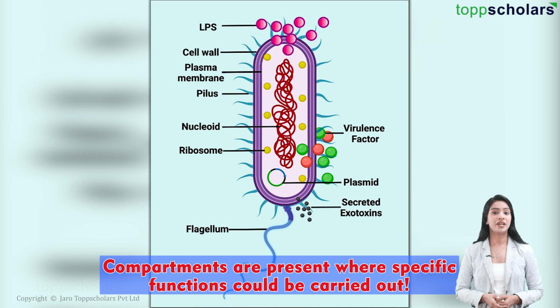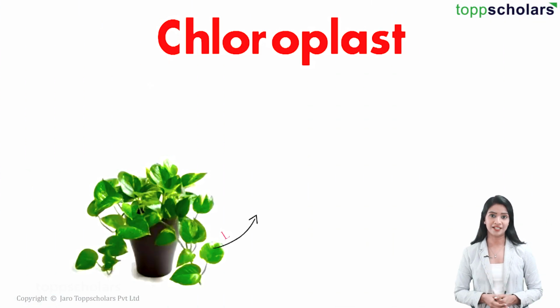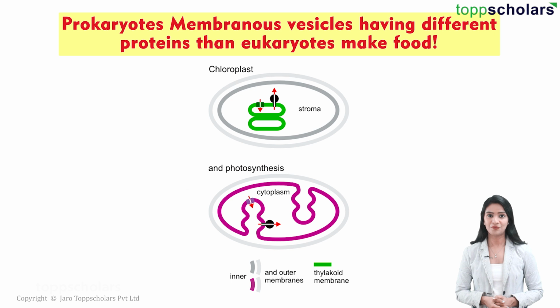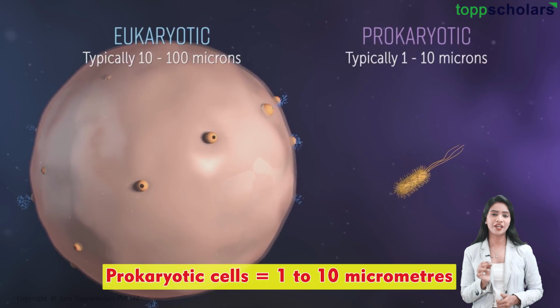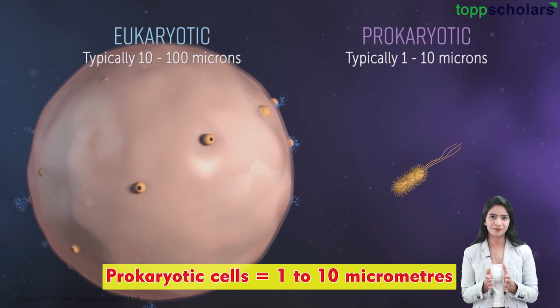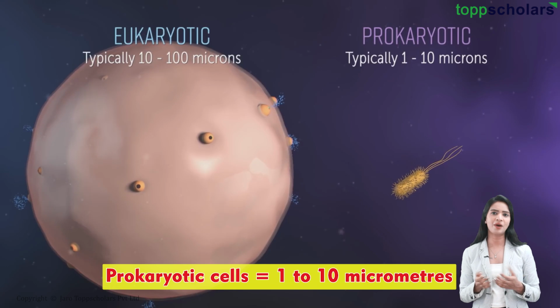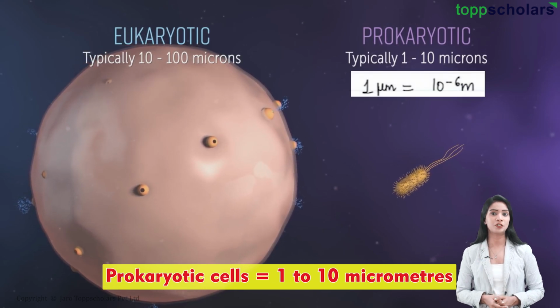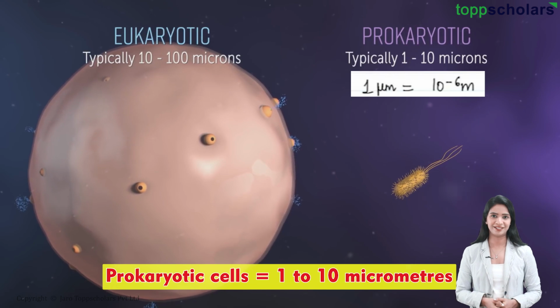carried out. For example, eukaryotic cells have plastids like chloroplasts for photosynthesis. But in prokaryotic bacteria, food is prepared in bag-like structures or membranous vesicles using different sets of proteins. The prokaryotic cells are generally small, say around 1 to 10 micrometers. Here friends, 1 micrometer is equal to 10 raised to minus 6 meters.